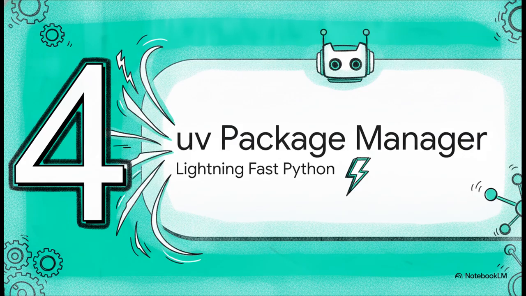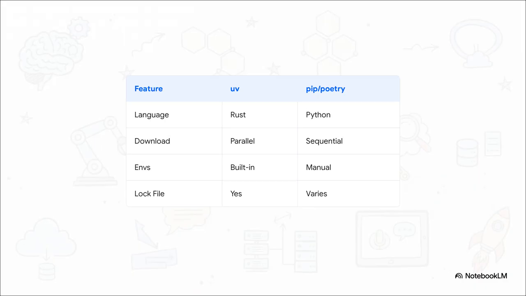Okay, Section 4, the UV package manager and why it makes Python lightning fast. So, to support all this fast-paced AI development, we need to upgrade our tooling. Enter UV. It just completely outclasses older package managers like pip, poetry, or conda. Because UV is written in Rust, which runs super close to machine code, it is insanely fast. It uses parallel downloading, meaning it grabs all your packages at the exact same time, making it up to 100 times faster than those old sequential tools.